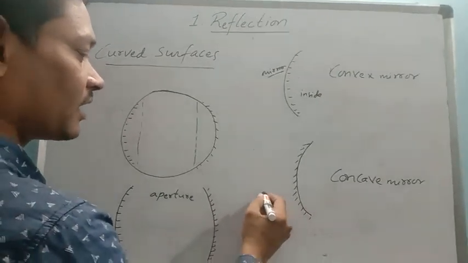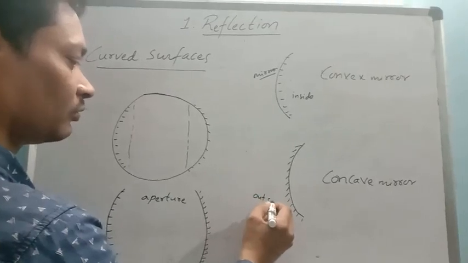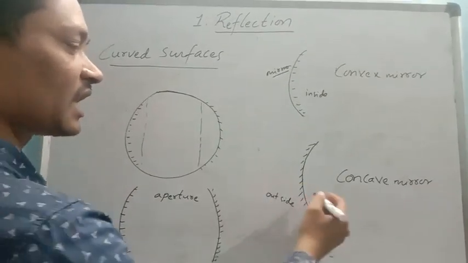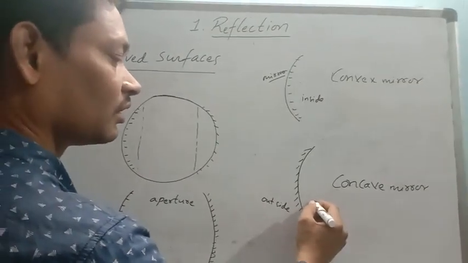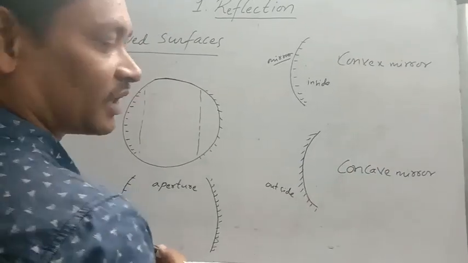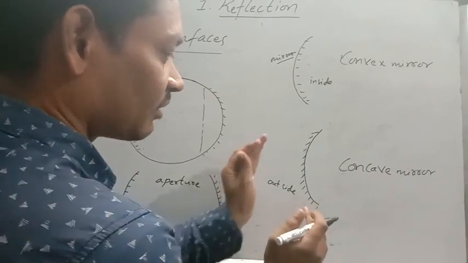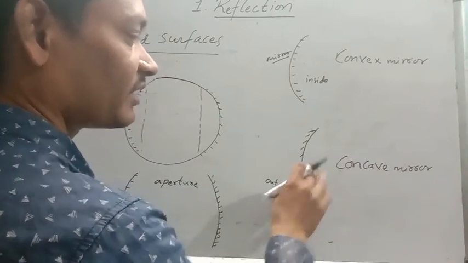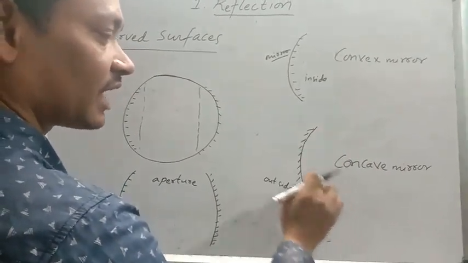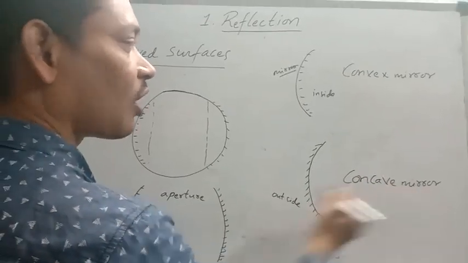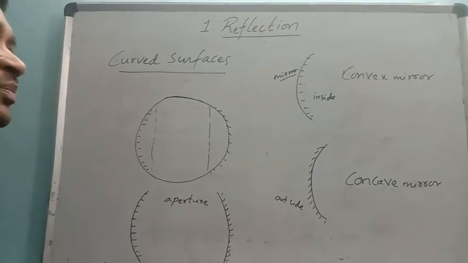If it is silvered outside, this type of mirror is known as a concave mirror. Why is it called concave? Because this looks like a cave. A cave is always inside, so that's why it is known as concave. These are the two types of spherical mirrors.